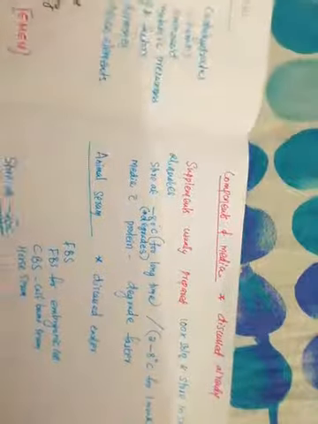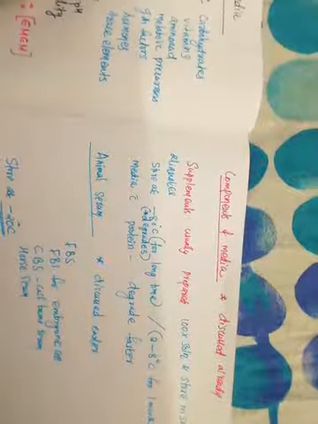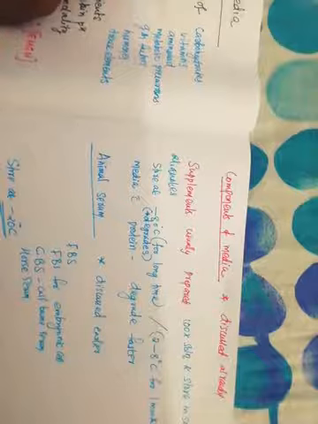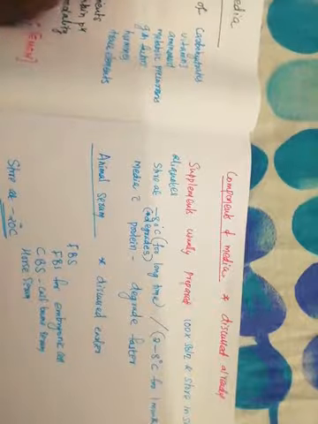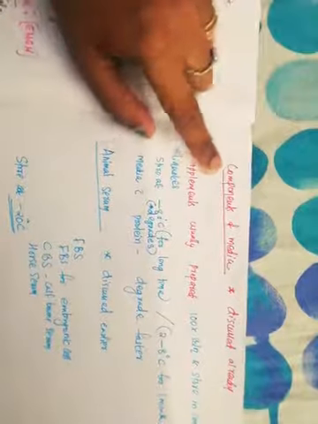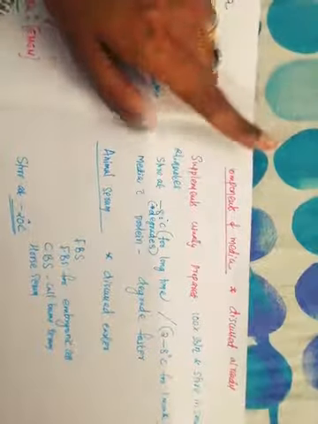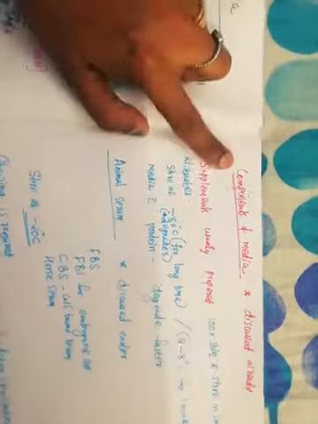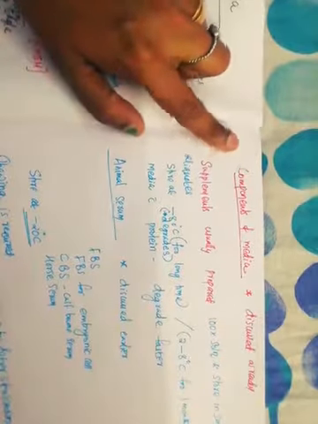Now, in yesterday's class we discussed the different components of the media. If you remember, it should have a buffering system, phenol red, inorganic salt, amino acid, carbohydrate, protein, fatty acid, vitamins, trace elements, and the antibiotic. So these are the components of the media. I'm not going to repeat it. You can just go through that, and when this topic, complete growth media, is asked in the examination, you need to write about the components of the media.